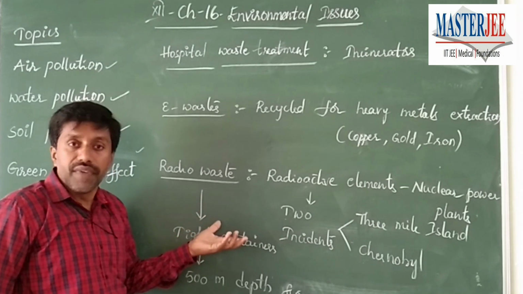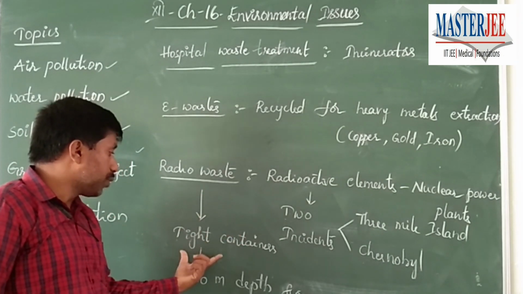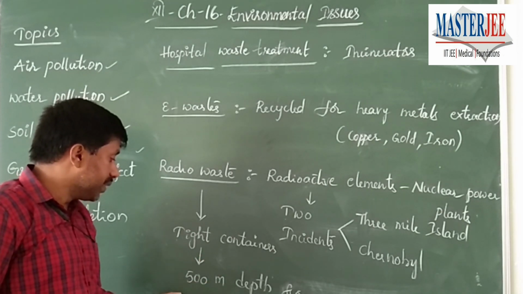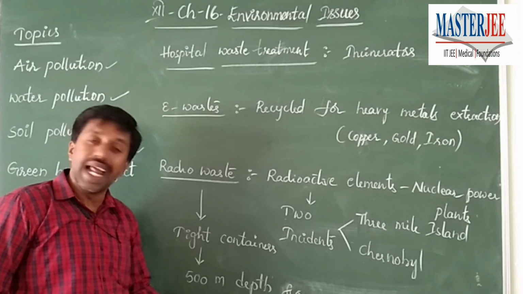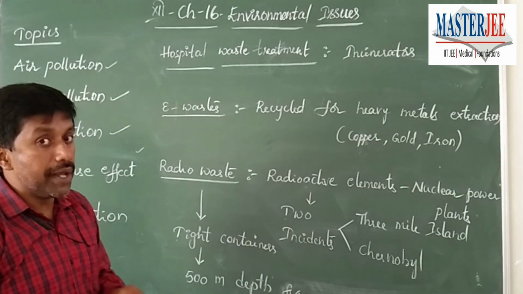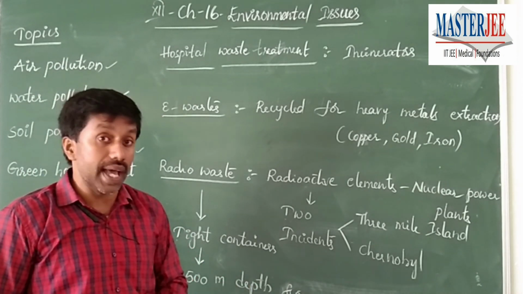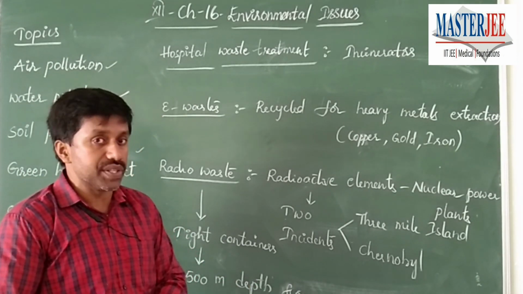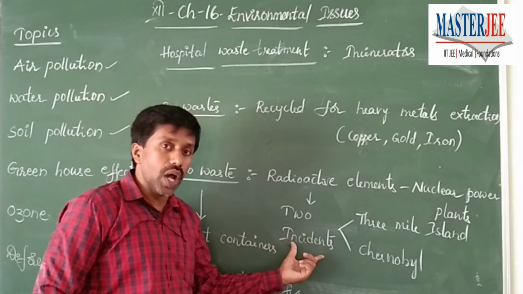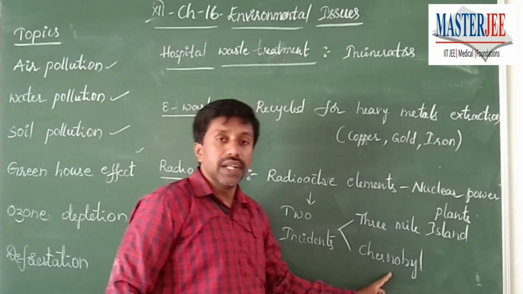There is no proper way for the treatment. They need to be managed in such a way that they are kept in tight containers and preserved at 500 meters depth from the land surface. What is the reason? There is a chance for leakage of the radioactive waste, which can cause radiation exposure to mankind as well as animals, leading to the development of different types of cancers. This happened in history with two important incidents you have to remember. One is the Three Mile Island leakage, the other one is the Chernobyl leakage, right?